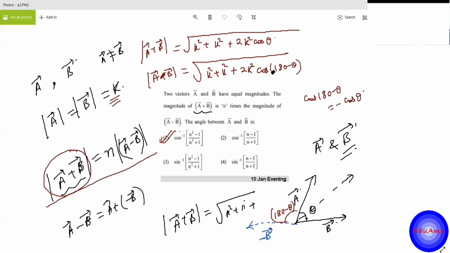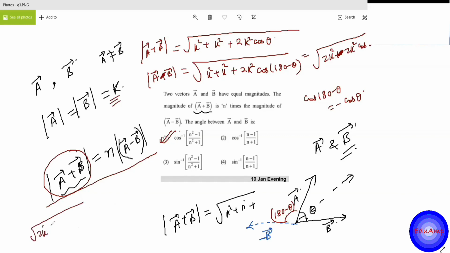So this thing here will become, so I'm editing here only, right? Okay, or let's say this is equal to what? Square root of 2k square minus 2k square cos theta. Now use this, that is given that this is n times, right? So A plus B is what? Square root of 2k square plus 2k square cos theta is n times the square root of 2k square minus 2k square of cos theta.